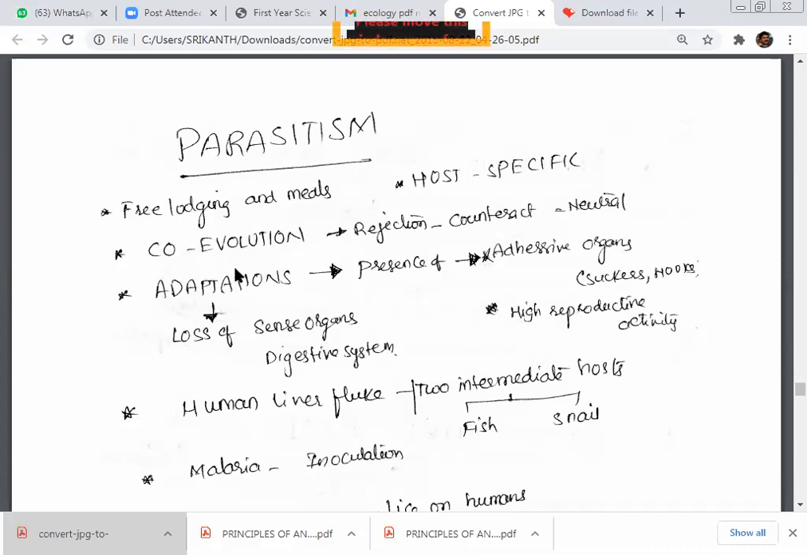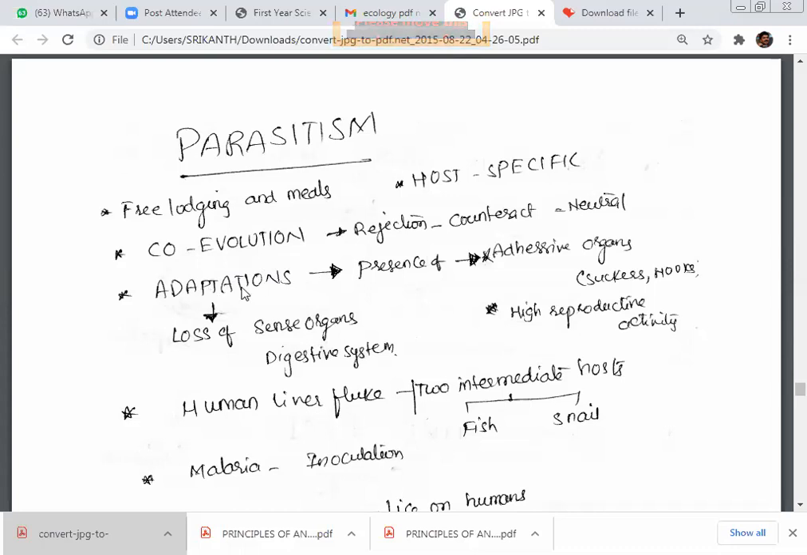Next, co-evolution. When the host is changing, the parasite also should go for a similar kind of adaptation. Otherwise, that particular parasite may not survive. It may get rejected. So the parasite should counteract.